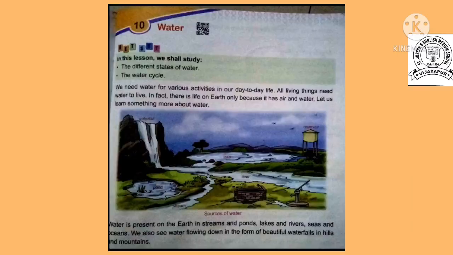Now, open your textbook. I will read, and you first of all listen. Water. We need water for various activities in our day-to-day life. All living things need water to live. In fact, there is life on the earth only because it has air and water. Let us learn something more about water. Water is present on the earth in streams and ponds, lakes and rivers, seas and oceans. We also see water flowing down in the form of beautiful waterfalls in hills and mountains. Now I explain this much part only.